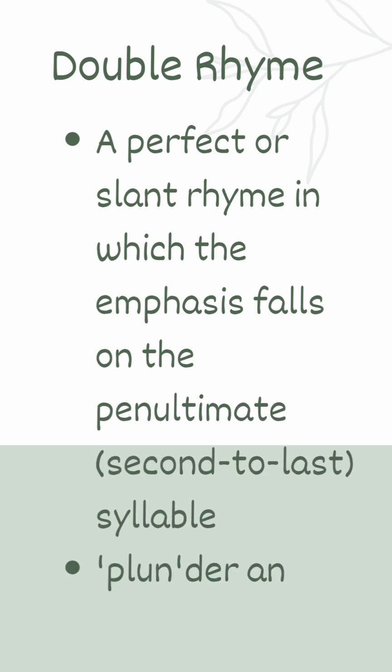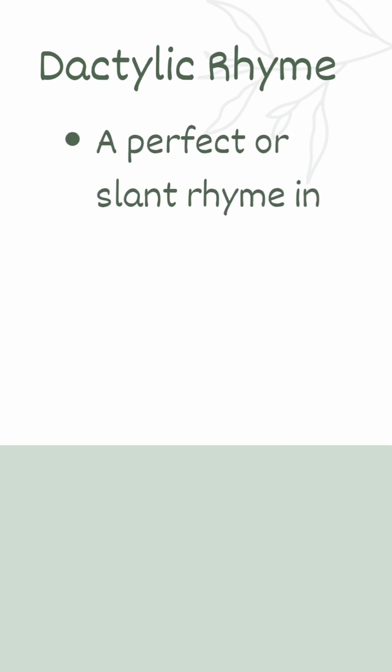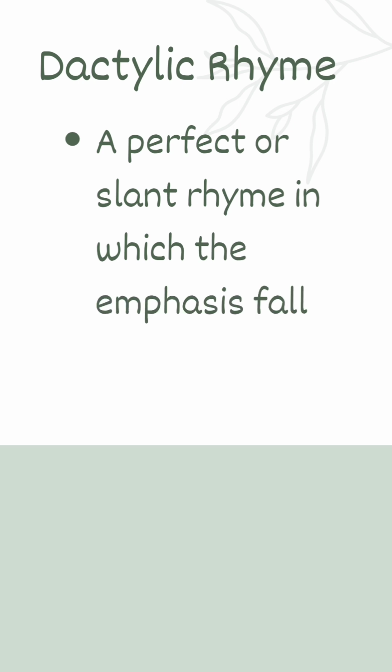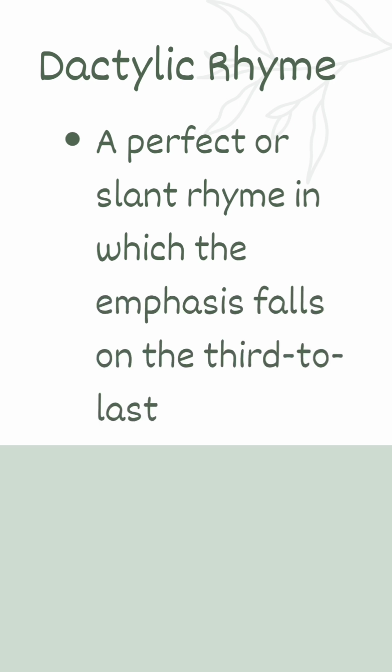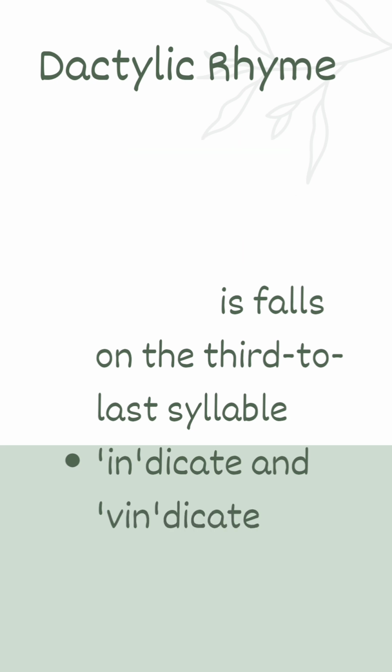Plunder and thunder, where plun and thun are penultimate syllables. And the dactylic rhyme is again a perfect or slant rhyme in which the emphasis falls on the third to last syllable. Indicate, vindicate, where in and vin are third to last syllables.